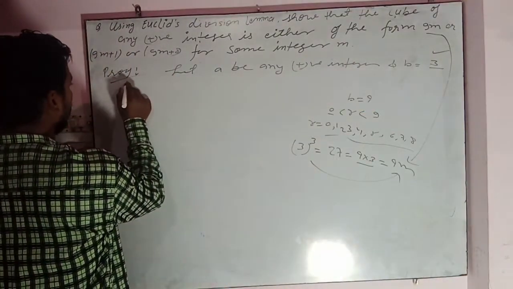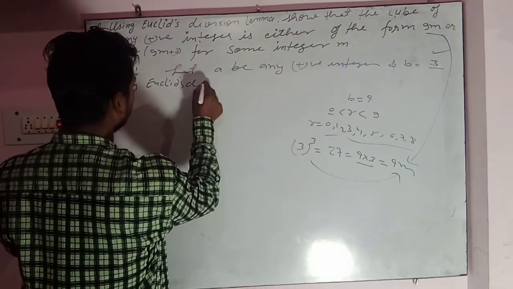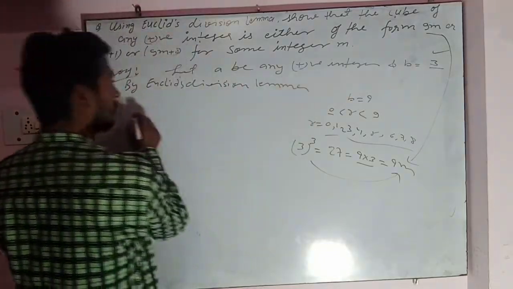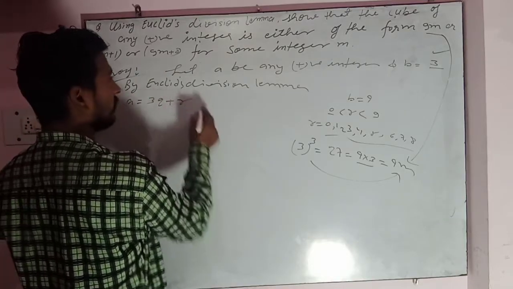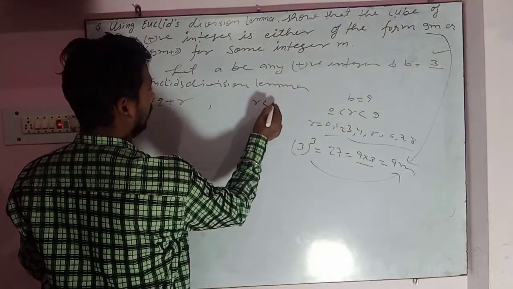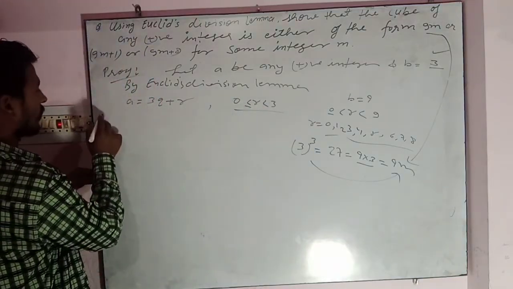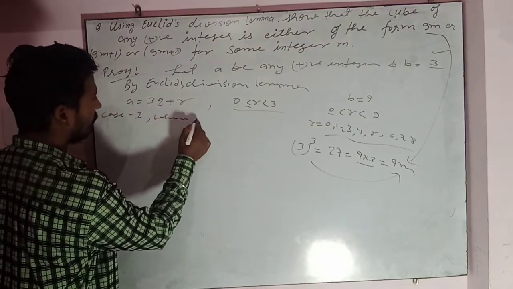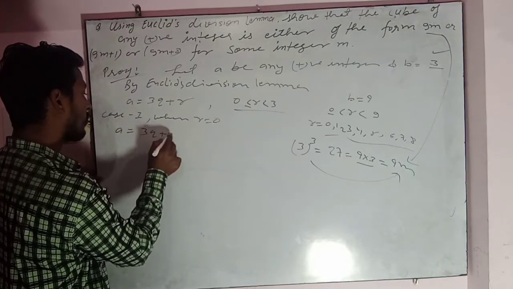So then by Euclid's division lemma, we can write a is equal to 3q plus r, where r is less than 3 and greater than or equal to 0. Case 1: when r is equal to 0, then a is equal to 3q plus 0.